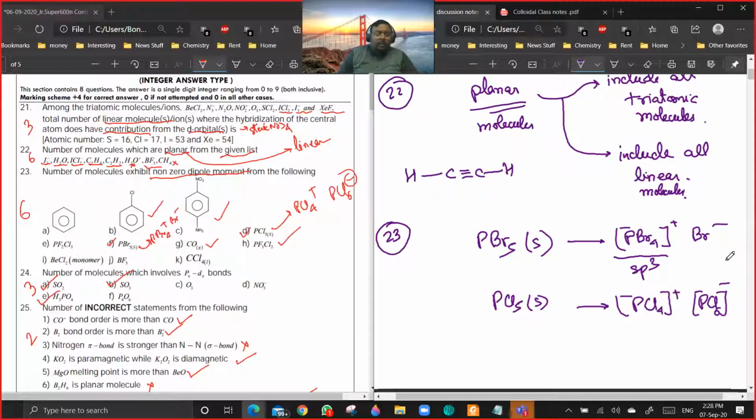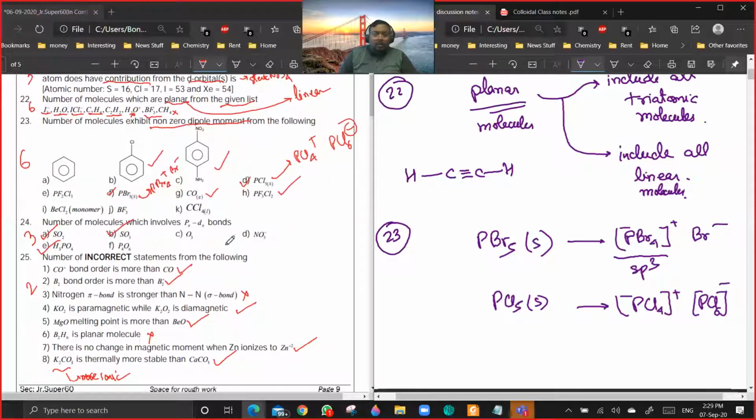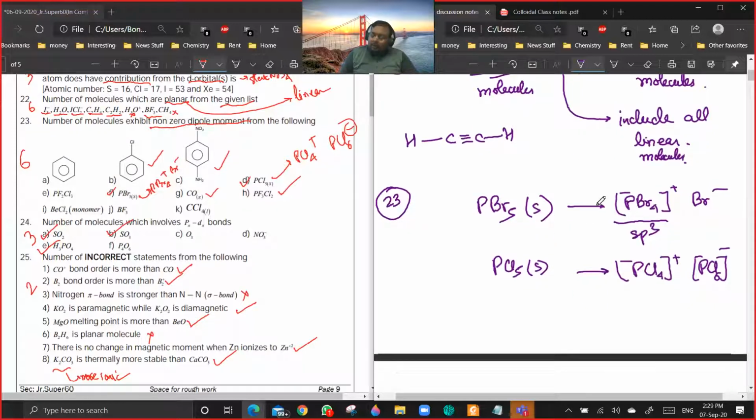Okay, apart from these two, the other four are clear? Yes. Option C, NO2 and NH2, would be having a net dipole moment, no?